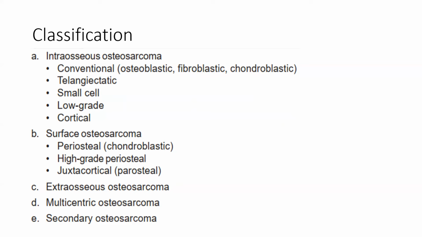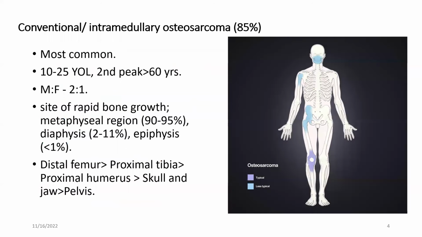Extraosseous osteosarcomas. Can osteosarcomas arise outside of bones? Yes, we'll be discussing about this later as well. There can be multicentric osteosarcomas and secondary osteosarcomas. The most common of the osteosarcomas is the conventional or intramedullary osteosarcoma. It occurs in two peak incidences. 10 to 25 years of life is the most common age group, because of the age of the rapid bone growth.